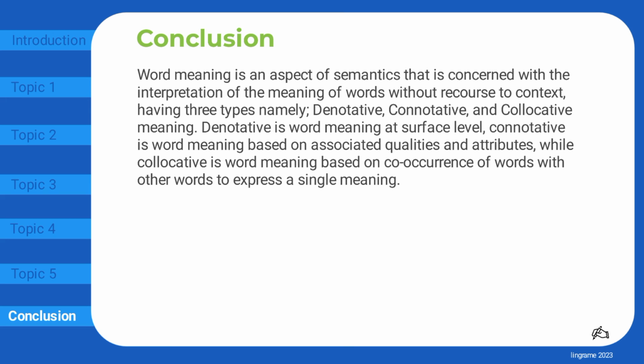Word meaning is an aspect of semantics that is concerned with the interpretation of the meaning of words without recourse to context, having three types, namely, denotative, connotative, and collocative meaning. Denotative is word meaning at surface level. Connotative is word meaning based on associated qualities and attributes, while collocative is word meaning based on co-occurrence of words with other words to express a single meaning.